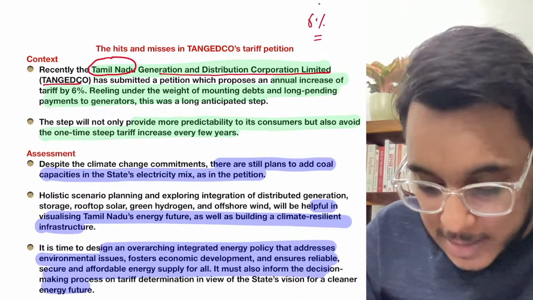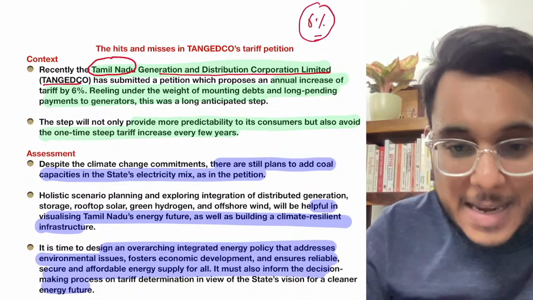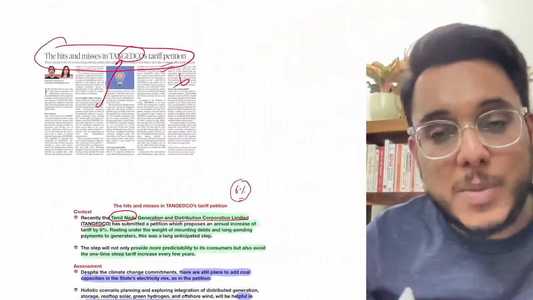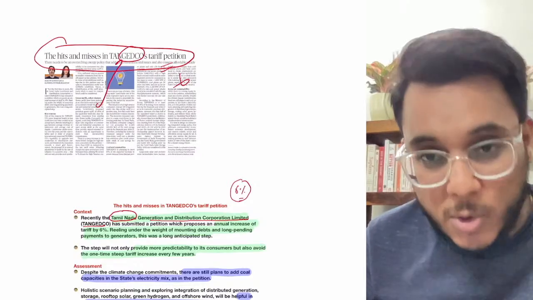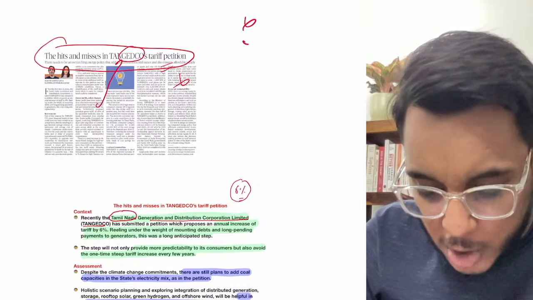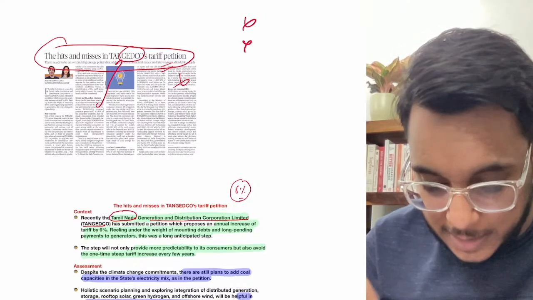The article also talks about how much the tariff will be increased, the per unit electricity price and all those things. That is not at all important.